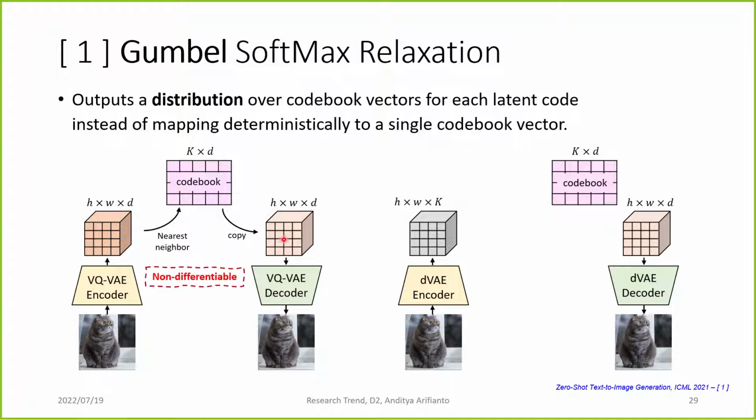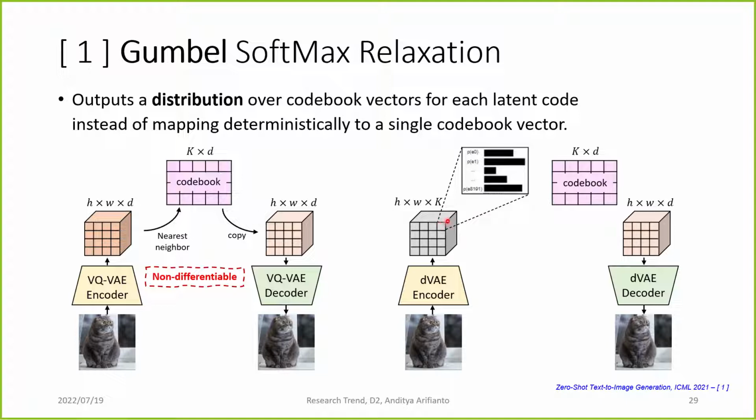The problem here is that this process is non-differentiable, so they have a trick to perform gradient skip during training, where in DVAE, the output of the encoder is not the code itself. So the encoder doesn't try to output the code, but it outputs a distribution over codebook vectors. Each vector here is the distribution of how likely each codebook vector is used at this location.